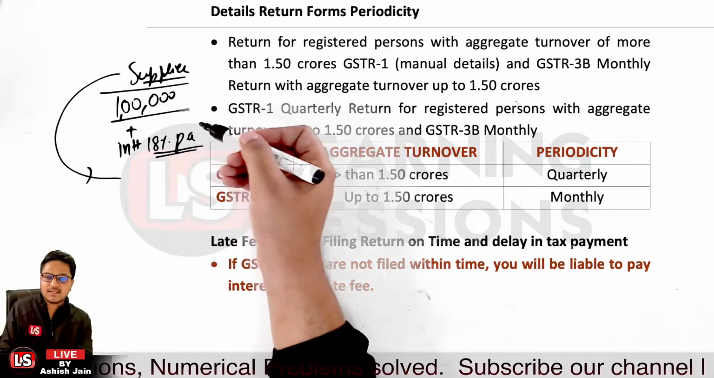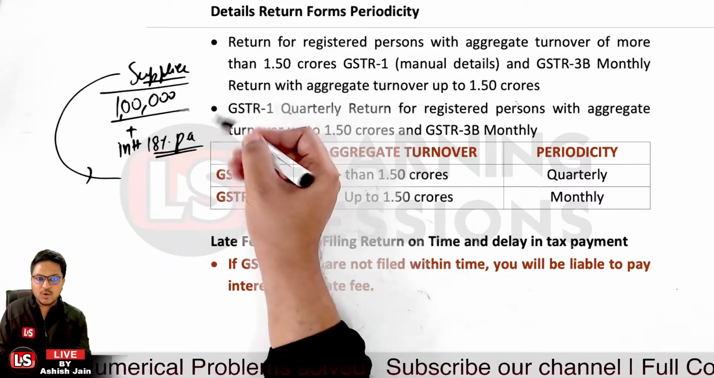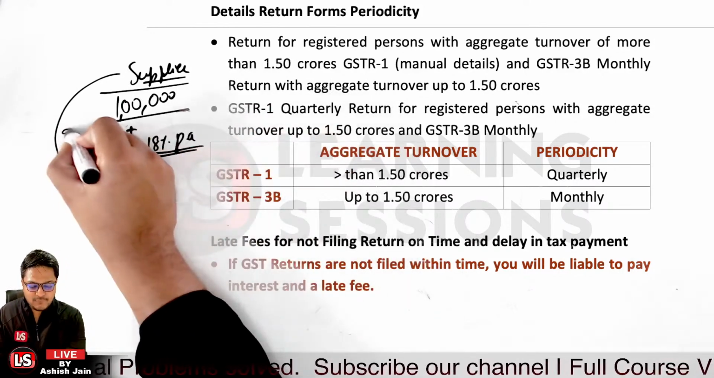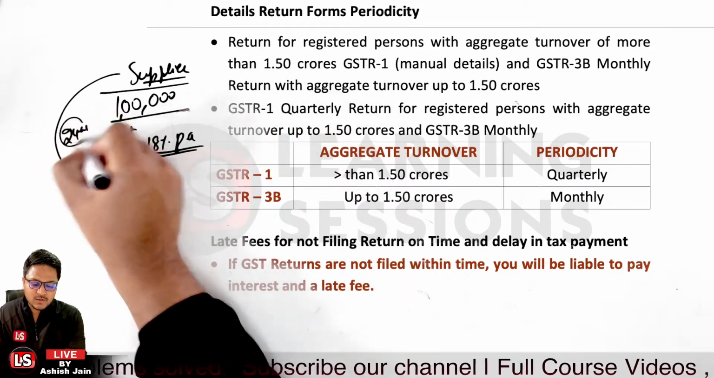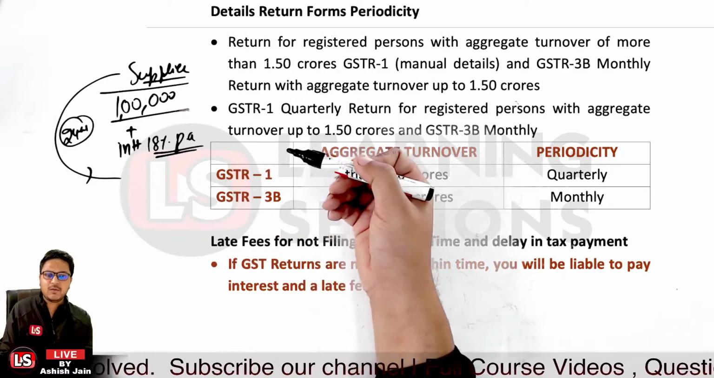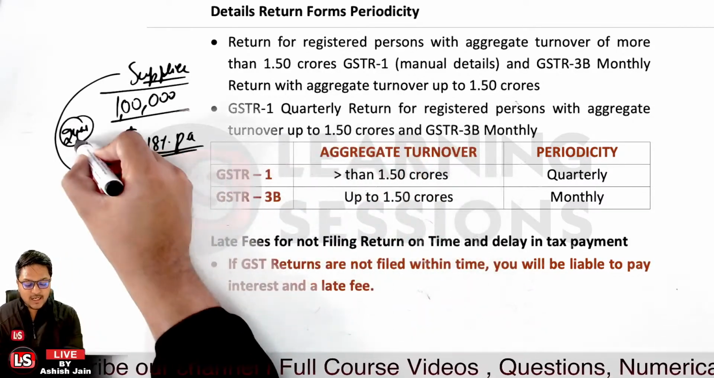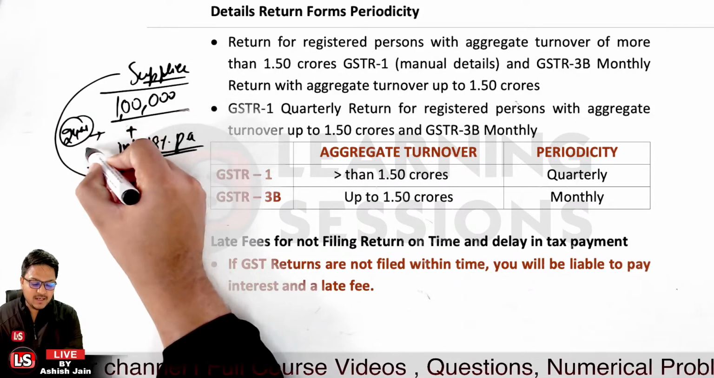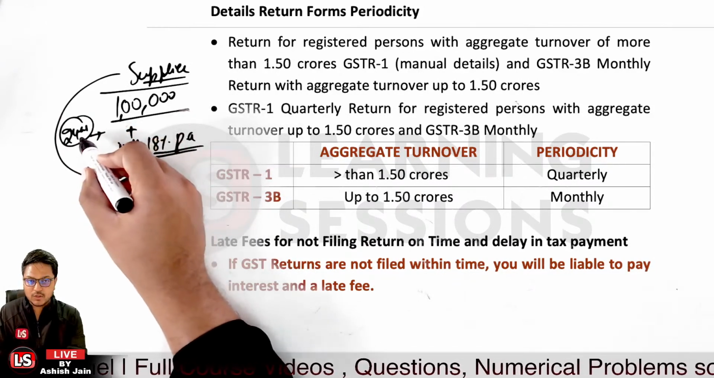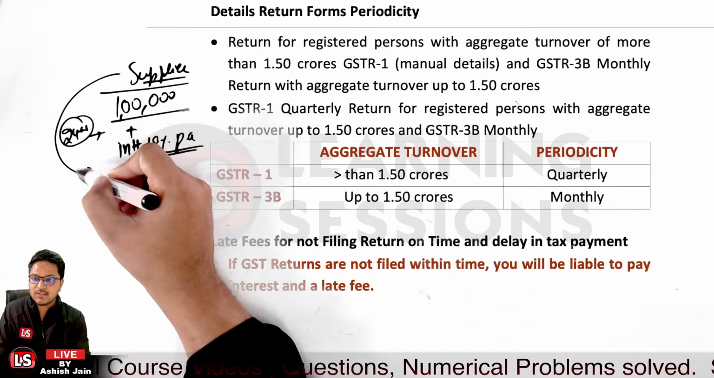Now let's take the case that you are to pay the GST by the 24th of the month, but you have not paid the amount by the 24th of the month. In that particular case, the interest period will commence from the very next day. The due date is the 24th.